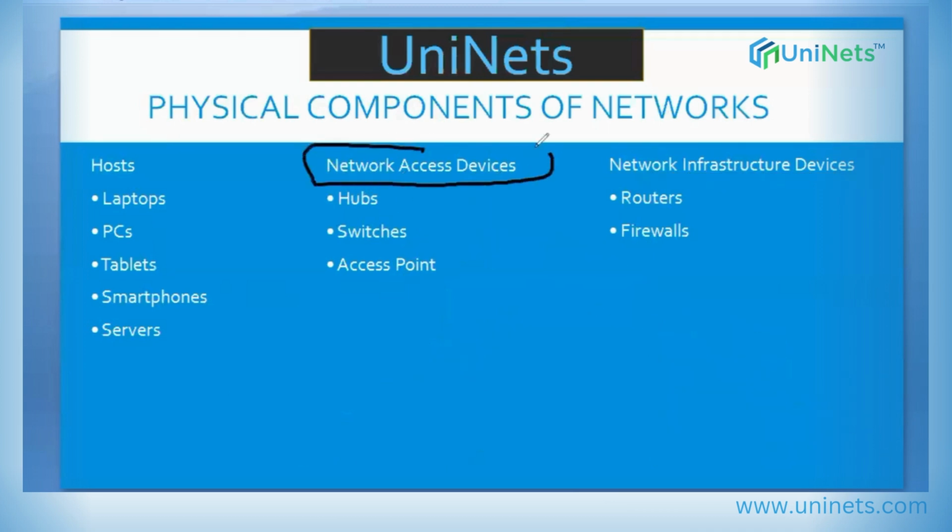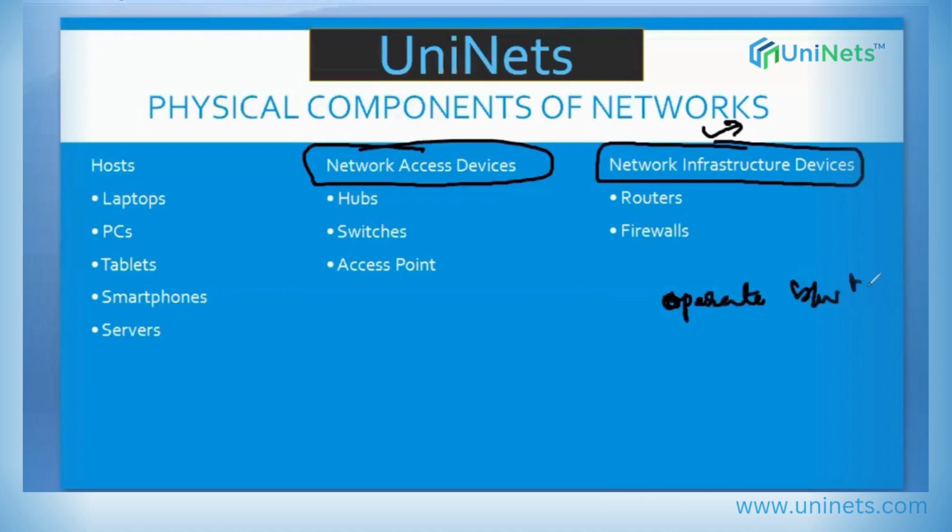So network access devices are used to connect multiple hosts together, and they provide the interconnection between the host and the network. And these network infrastructure devices are the devices which operate between networks or route the traffic between networks.